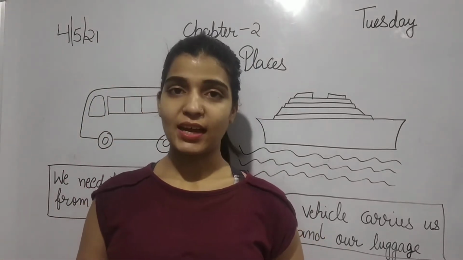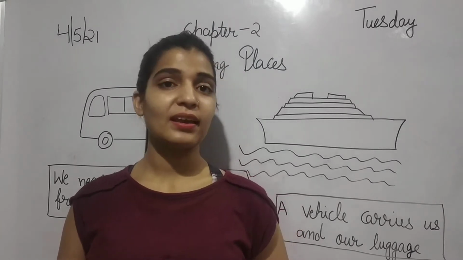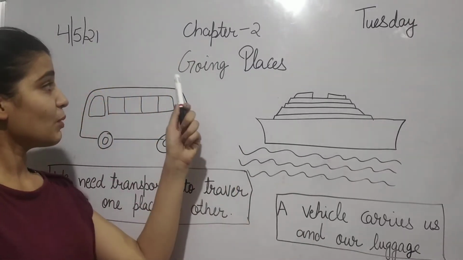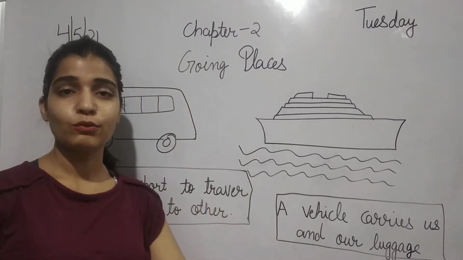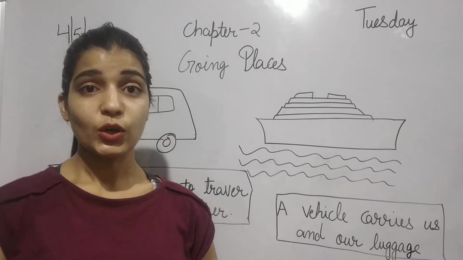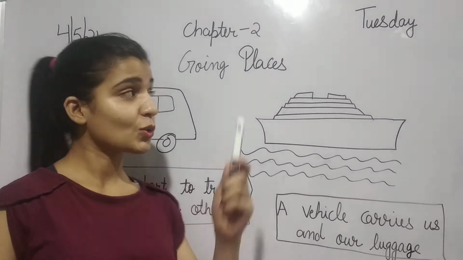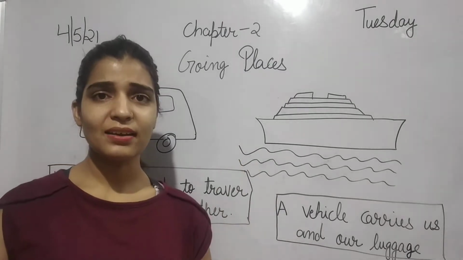This is your EVS class, and students, what are we doing in our EVS class? We are doing chapter number 2 and the name of the chapter is Going Places. What do you mean by going places? Going means jana and places means jagah. It means going places means kisi jagah par jana, right?